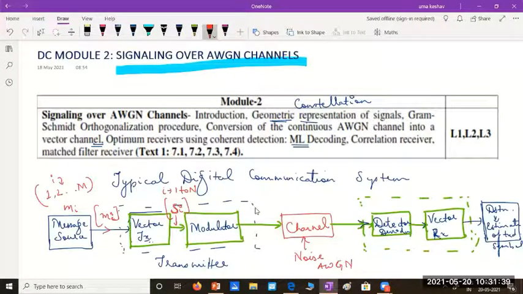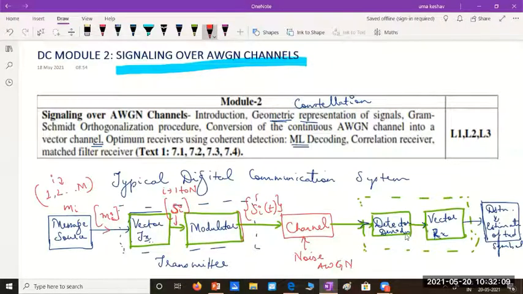Now, after the modulator, I'll be converting this signal as a function of time. So I can call this Si of t. This vector will be converted as a function of time. So you will be using sines and cosines. Remember, after modulation, sinusoids will be representing the signal levels, so we'll have that as a function of time.